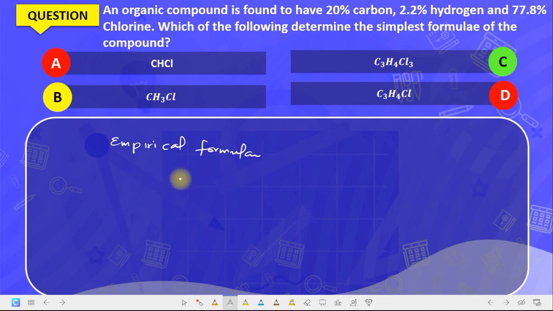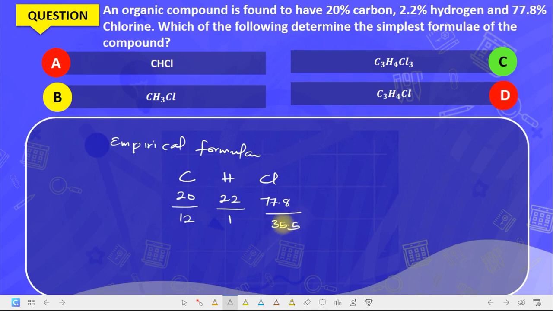So to get the empirical formula, first of all we write the component atoms out. We have carbon, hydrogen, and chlorine. Now let's write out the percentages: 20% carbon, 2.2% hydrogen, and 77.8% chlorine. The next thing is to divide by the atomic mass of each of these elements. The atomic mass of carbon is 12, hydrogen is 1, and chlorine is 35.5.